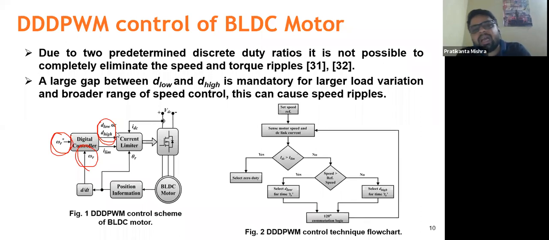If the motor speed is higher than the reference, then you can go for D low, or else you can go for D high. And if the current is exceeding the limit, you don't have to provide anything like D low or D high. This is the concept of triple DPWM.